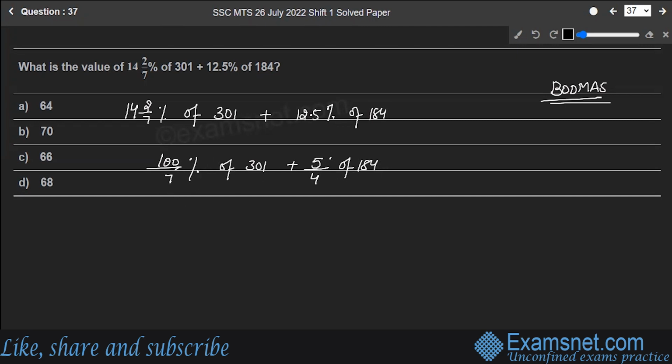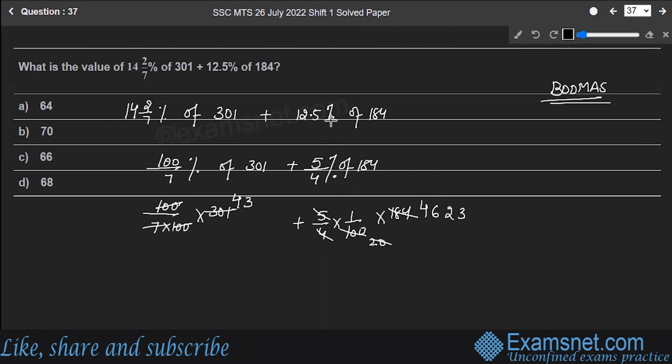Okay, this is the percentage sign here. Now let's open up. So this will become 100 on 7 into 1 upon 100 into 301. So this will cancel and this will give you 43, plus 5 by 4 into 1 by 100 into 184. So this will cancel at 20, and this will cancel at 46, and this will cancel at 23. Okay, there's one more. See, this is 12.5.